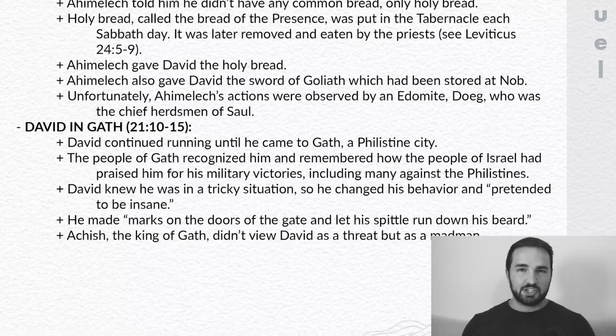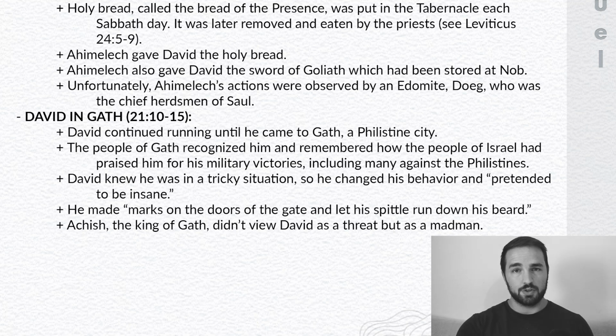All right, so that takes us to section number 2, verses 10 through 15, and there's only 15 verses, so it's a short chapter. David continued running until he came to Gath, which, as I mentioned, was a Philistine city. The Philistines were like the sworn enemies of Israel. So David must have been pretty desperate, especially considering he was going to Gath with the sword of Goliath, who was from Gath, and the people in Gath recognized him. They recognized him as David, the one who the Israelites had sung about: Saul killed his thousands, but David killed his 10,000s. And many of the people that David would have killed would be Philistines. So David must have really been in a tight spot.